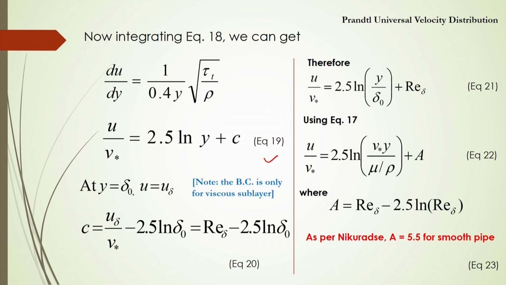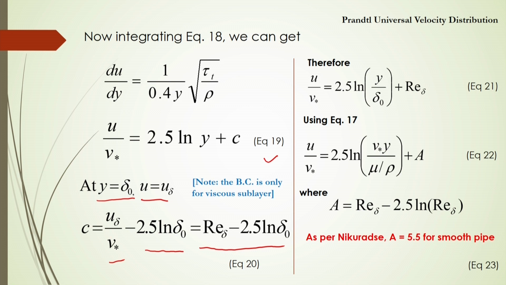After substitution of the boundary condition, y equal to delta 0 and u equal to u delta, we have c equal to u delta by v star minus 2.5 ln delta 0, and after simplification it will be Re delta minus 2.5 ln delta 0. Now, this is the constant of integration.